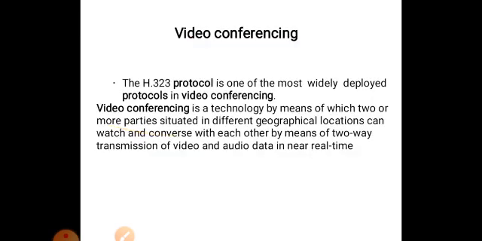Video conference. Now in a video conference, the picture is captured and delivered to the particular end. Then a one-to-one connection is made. What is the protocol used for this communication? H323 protocol. It is used for video conferencing. It captures and delivers the same content at the receiver point.